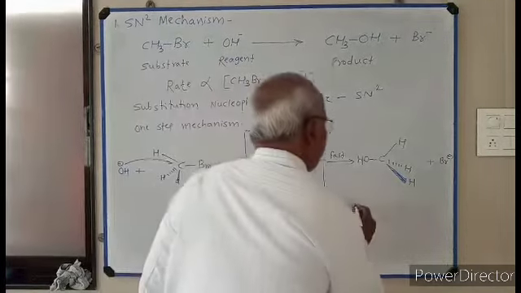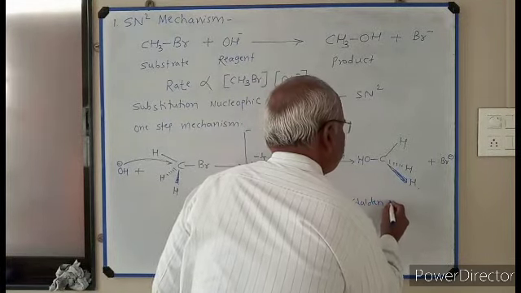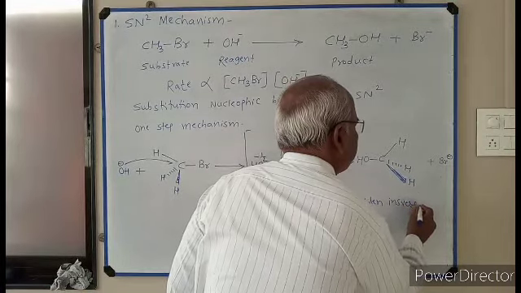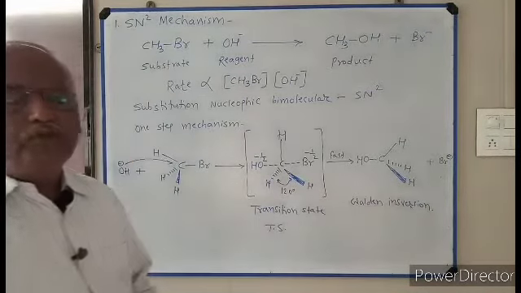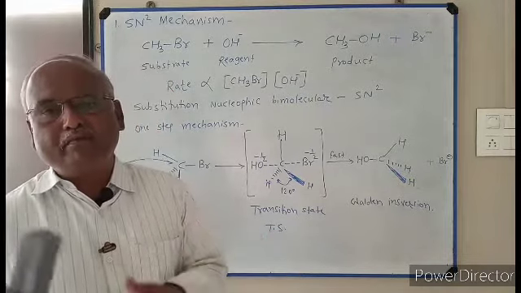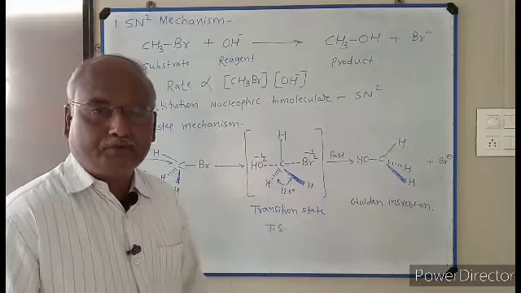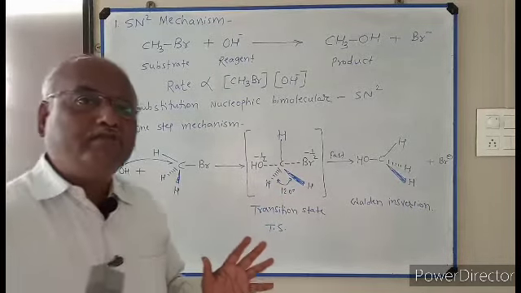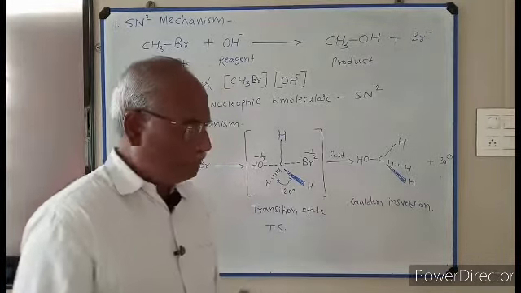That inversion of configuration is known as Walden inversion. The process is similar to turning of an umbrella inside out in a stormy wind.